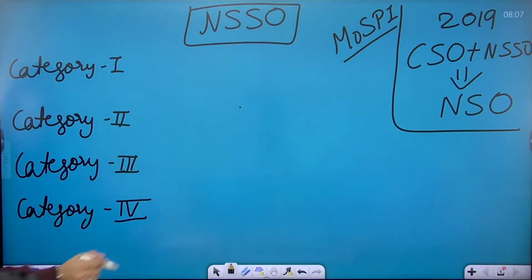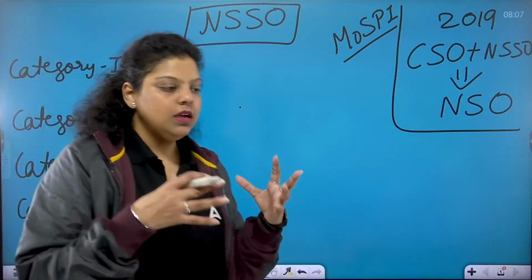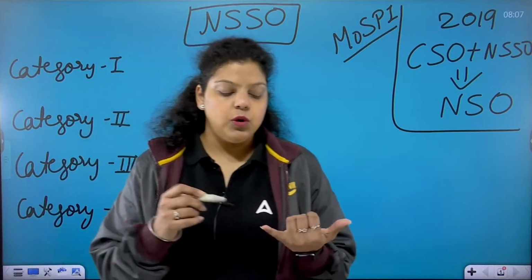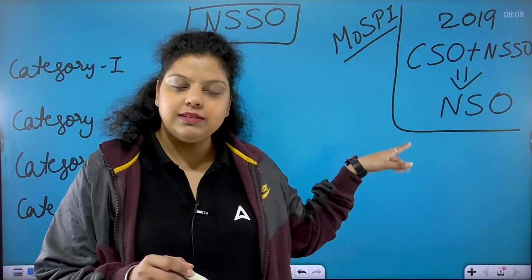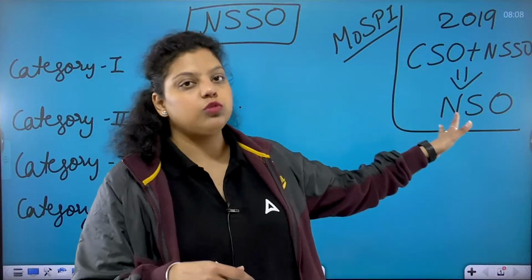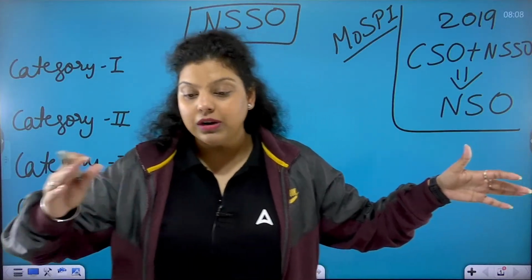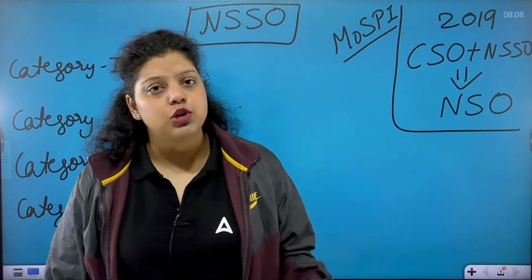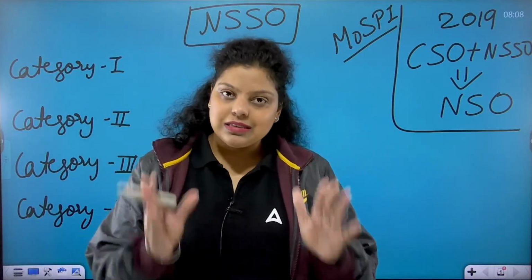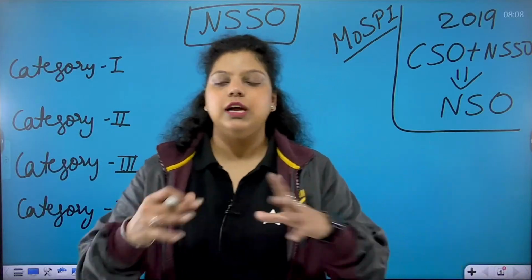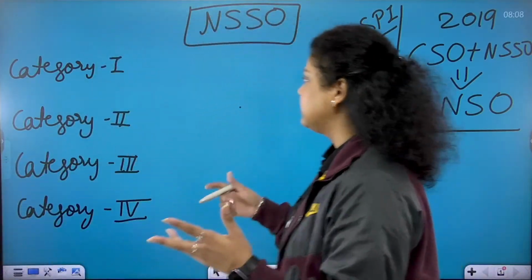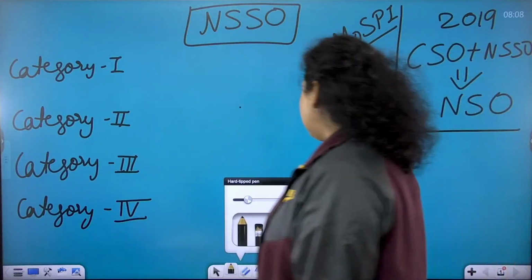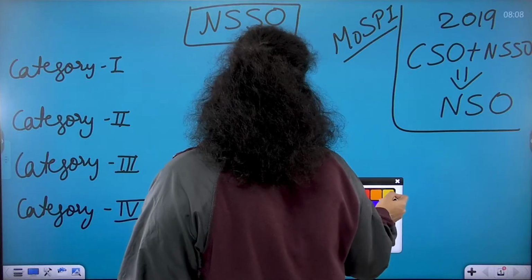It is the NSSO which provides us the data to do the calculation and all. Like if you want to calculate unemployment in the country, it will do the survey, collect the data and give it to the CSO, and then the CSO lets us know the unemployment rate of the country. Apart from that, if you want to calculate GDP, GNP, national income, per capita income, everything, doing the survey in the country and collecting the data is the work of the NSSO. Okay, now these are the 4 categories.